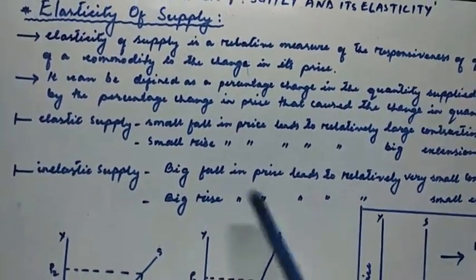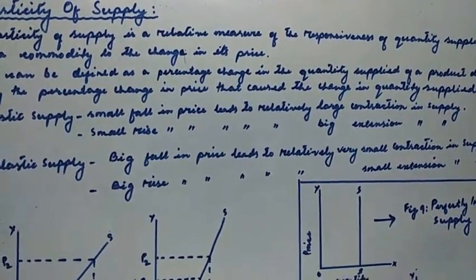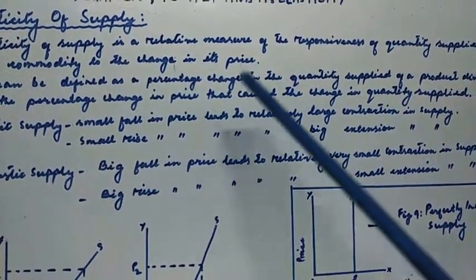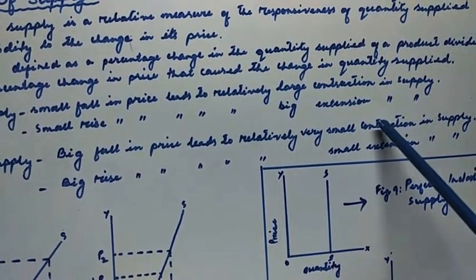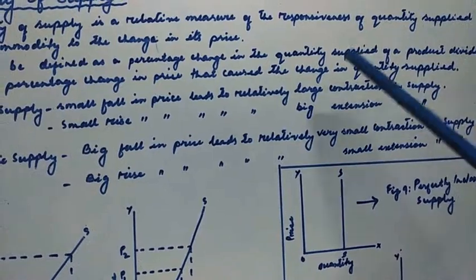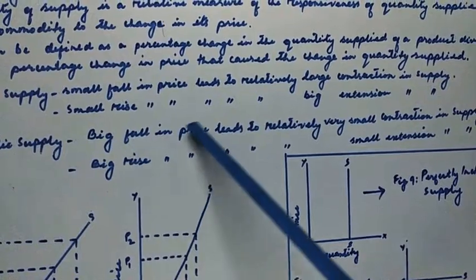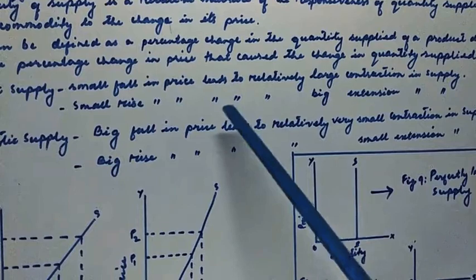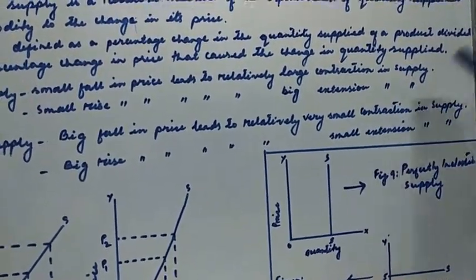Opposite to that, we have inelastic supply. Inelastic supply is a situation where the price has fallen by a huge amount, but it leads to a very small contraction in supply. The degree of responsiveness in quantity supplied is very small compared with the fall or the rise in the price. Conversely, when there is a big rise in the price level, it leads to a relatively small extension or increase in the supply.